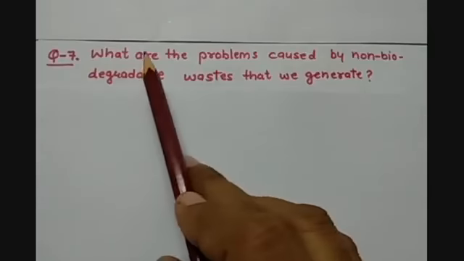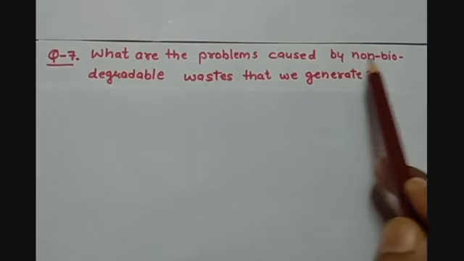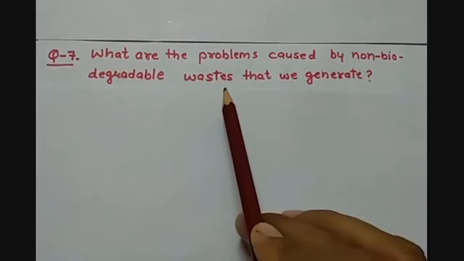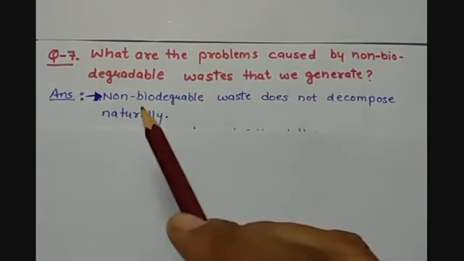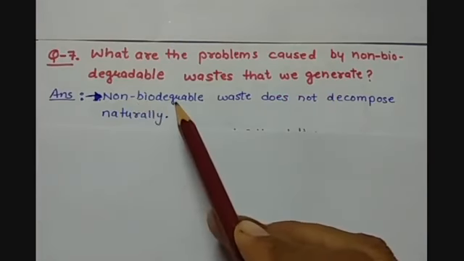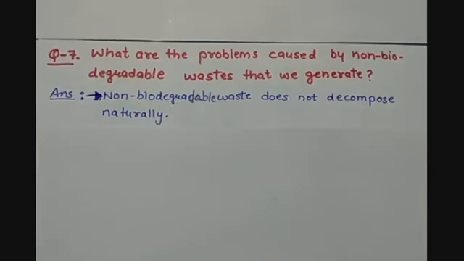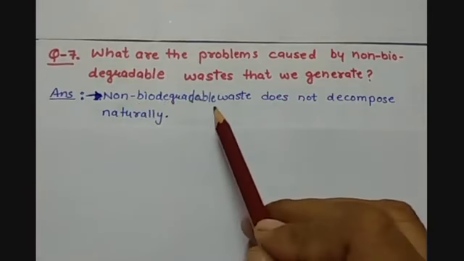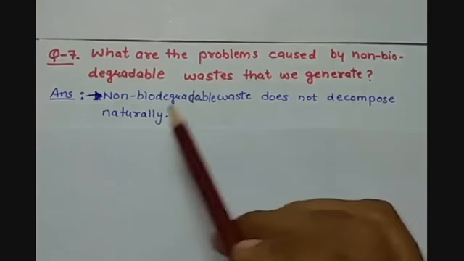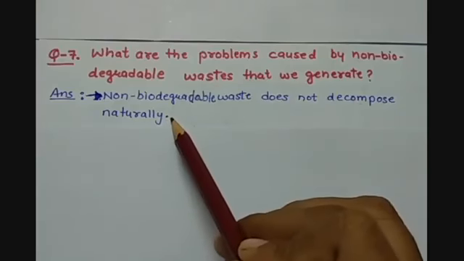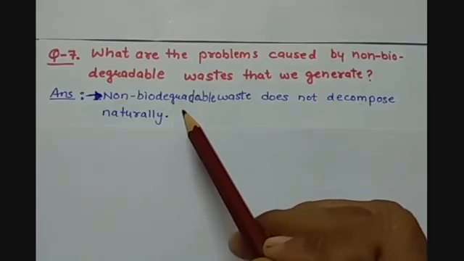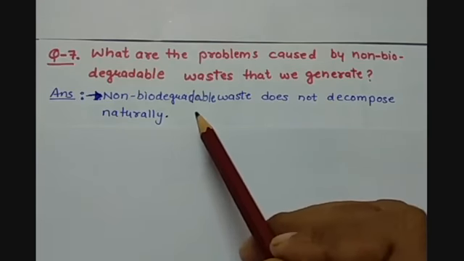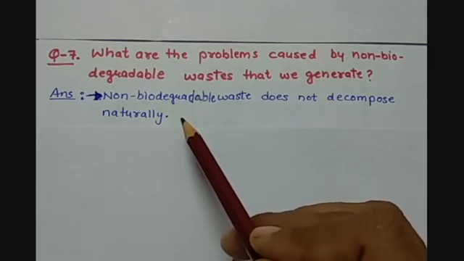Question number 7 is, what are the problems caused by non-biodegradable waste that we generate? Children, as we know, non-biodegradable waste does not decompose naturally. For example, plastic and polythene cannot be degraded by natural biological processes, because the microorganisms